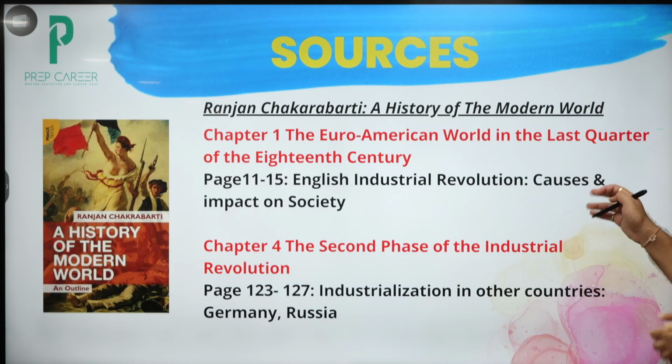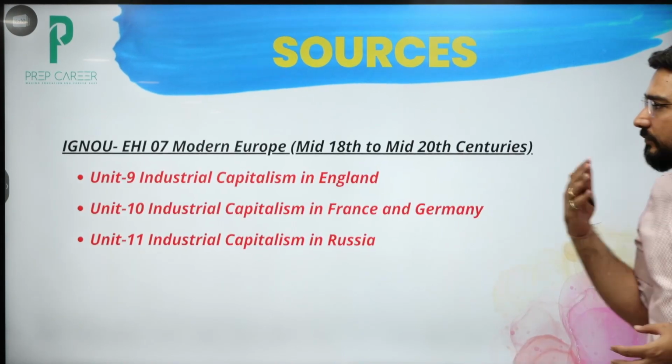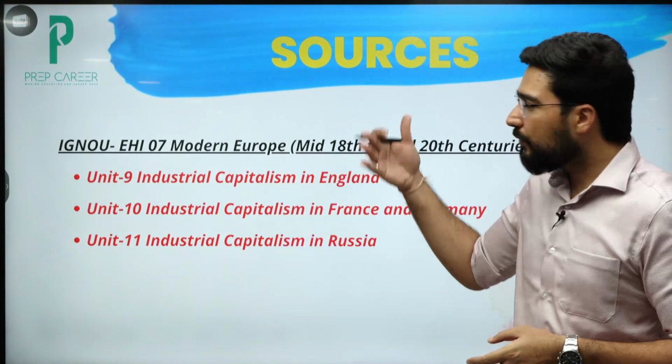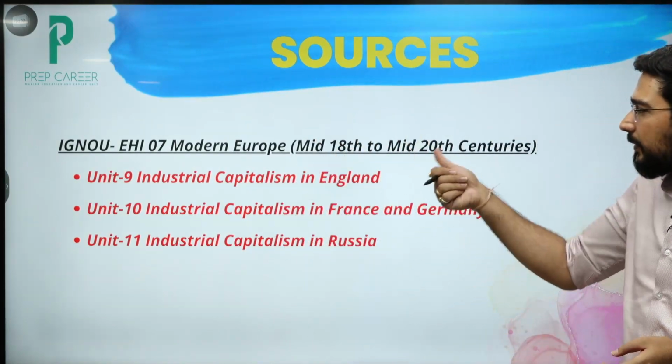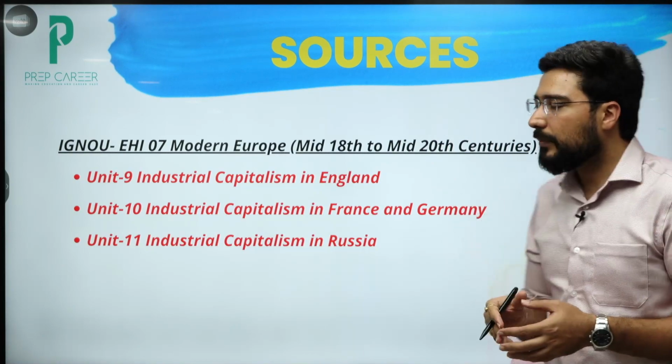So these are the sources from the Ranjan Chakrabarty itself. If we talk about, कि इस पे थोड़ा सा कंटेंट ना लिमिटेड रहता है रंजन चक्रवर्ती में अबाउट इंडस्ट्रियलाइजेशन. So you can even go for IGNOU. Okay, you can see industrial capital in England, industrial capital in France and Germany, and finally industrial capitalism in Russia.